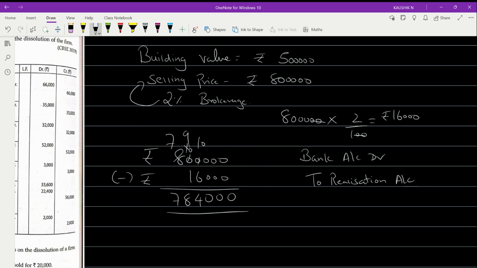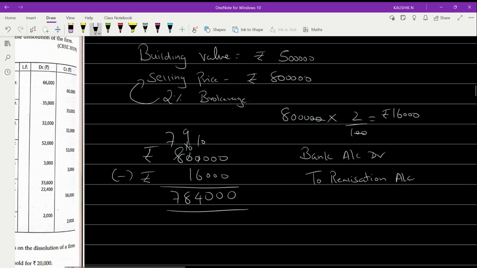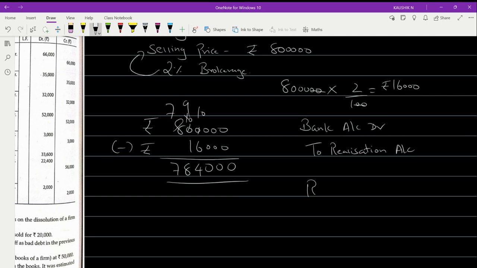And when you initially bring the building to your realization account, it will be realization account debited to building account. Okay, this will be the first entry. I'm going as per the process. This will be the first entry, and this will be the sale entry.